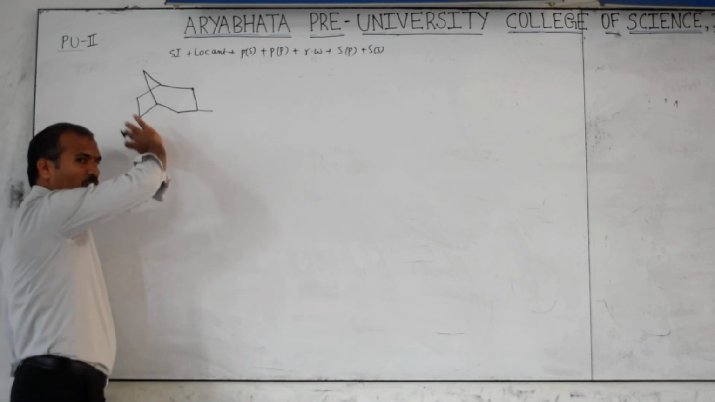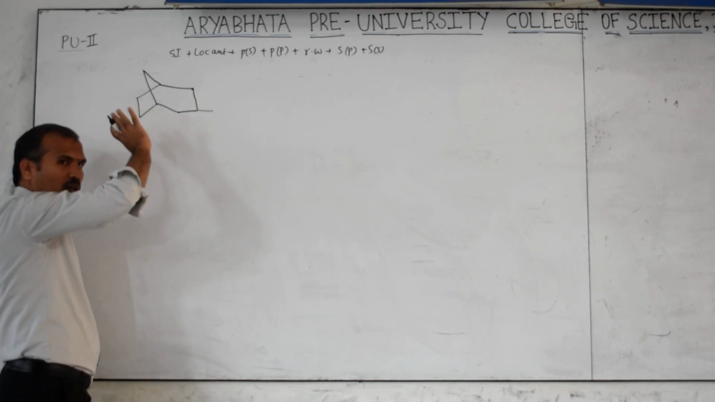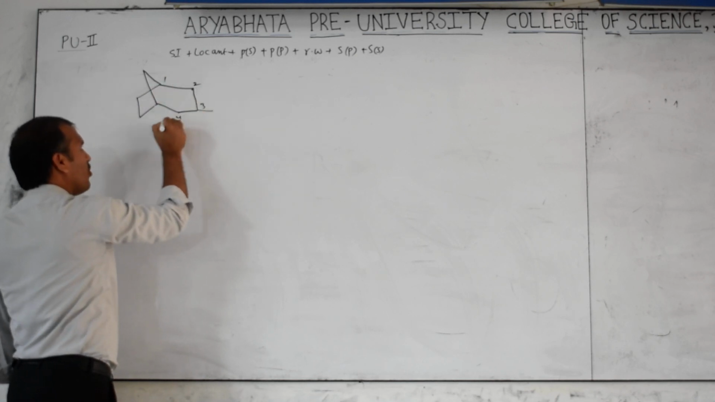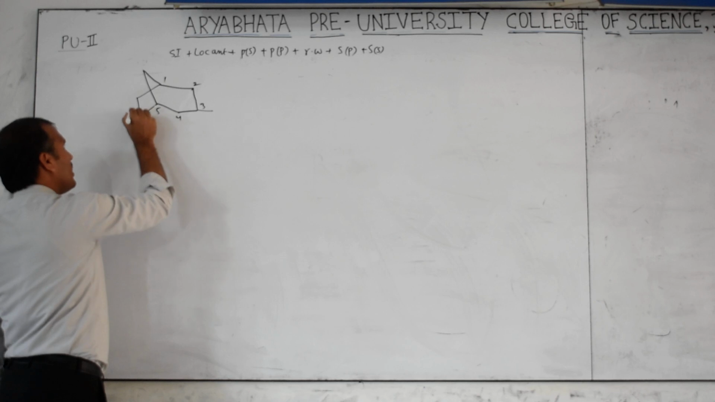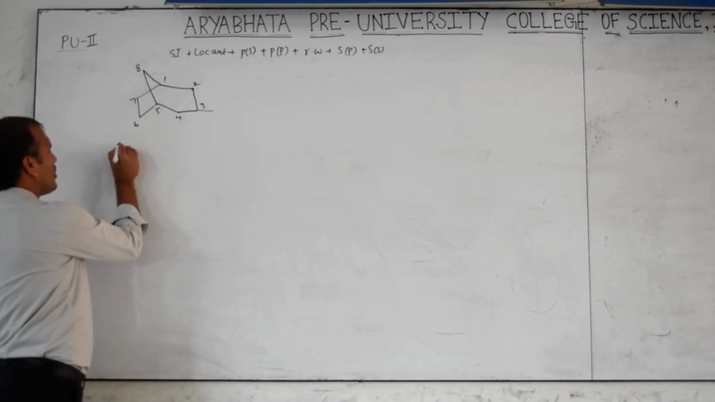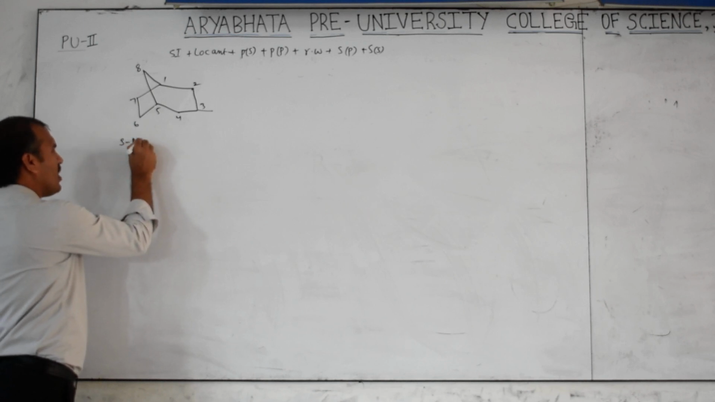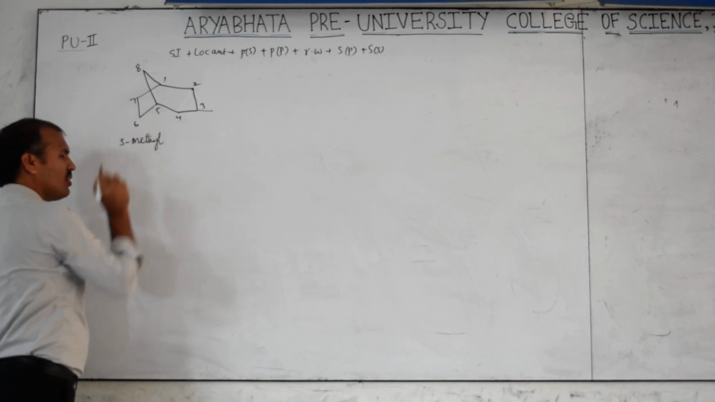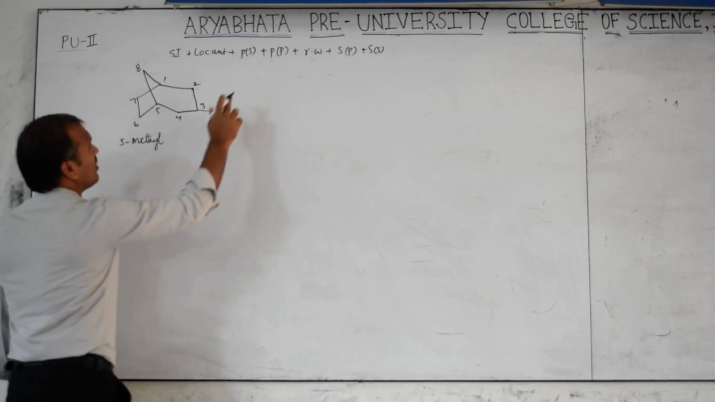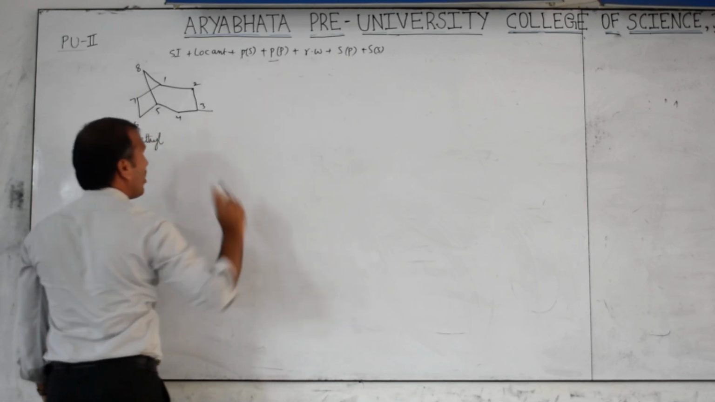Numbering, which direction do you want? From top to bottom or bottom to up? Okay, 1, 2, 3, 4, 5, 6, 7, then this is 8. Tell me now, the locant position is 3. 3 methyl. Then what do we have to use? This is over, then this is the primary prefix,